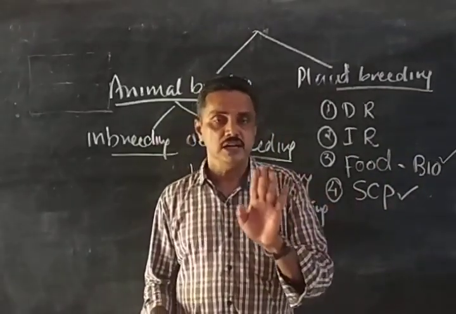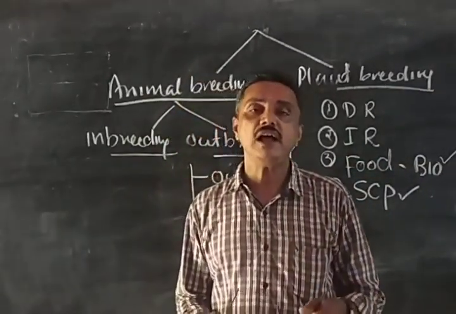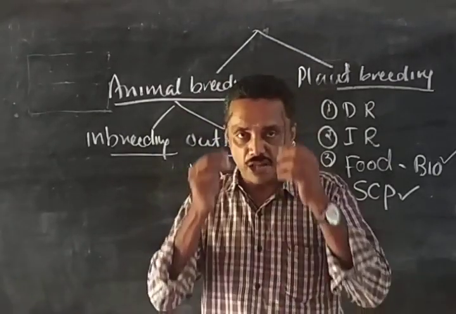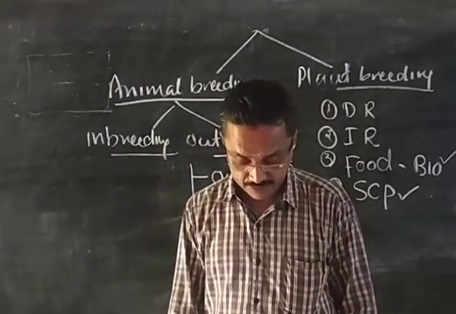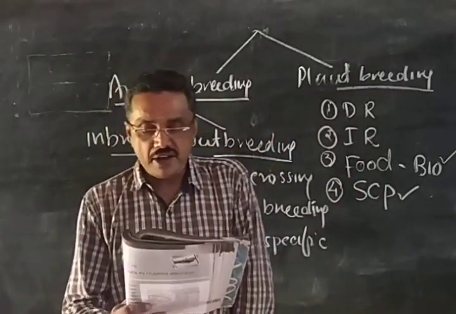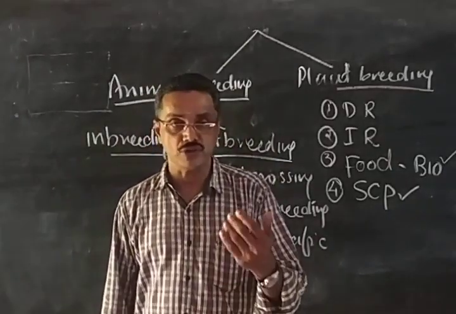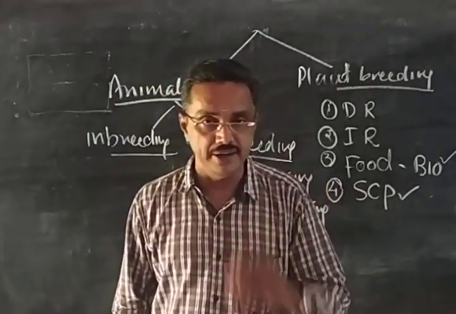So remember, these things will be given in the notebook. You write the same points. What are the methods to improve the quality of milk production? Third one: what is meant by the term breed? What are the objectives of animal breeding? Again the question comes, what is a breed?